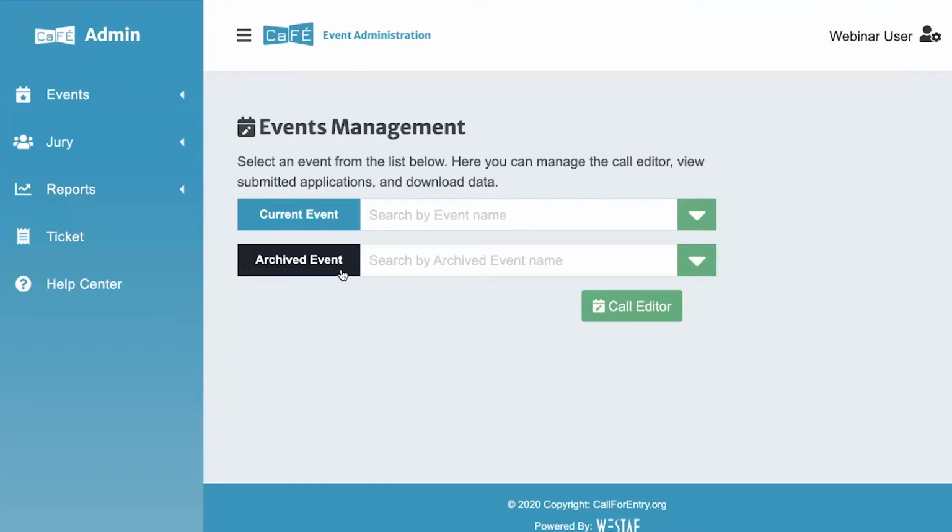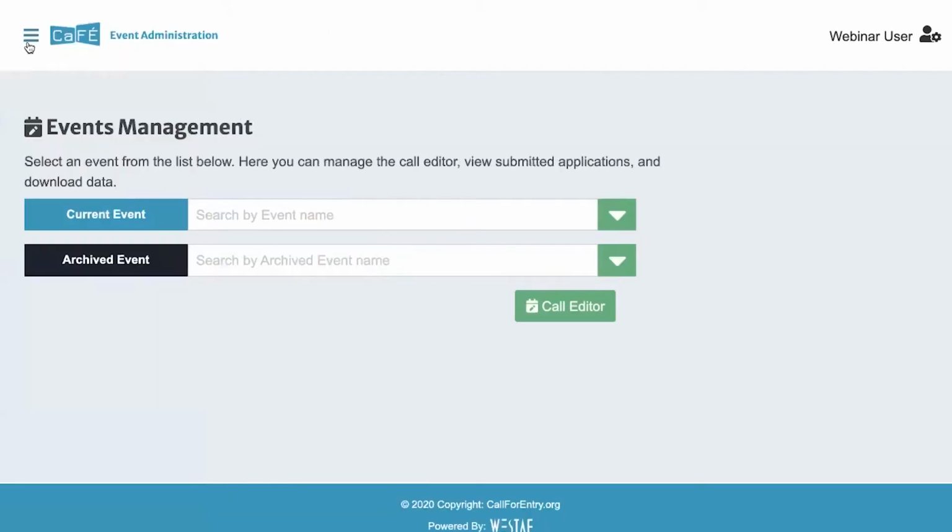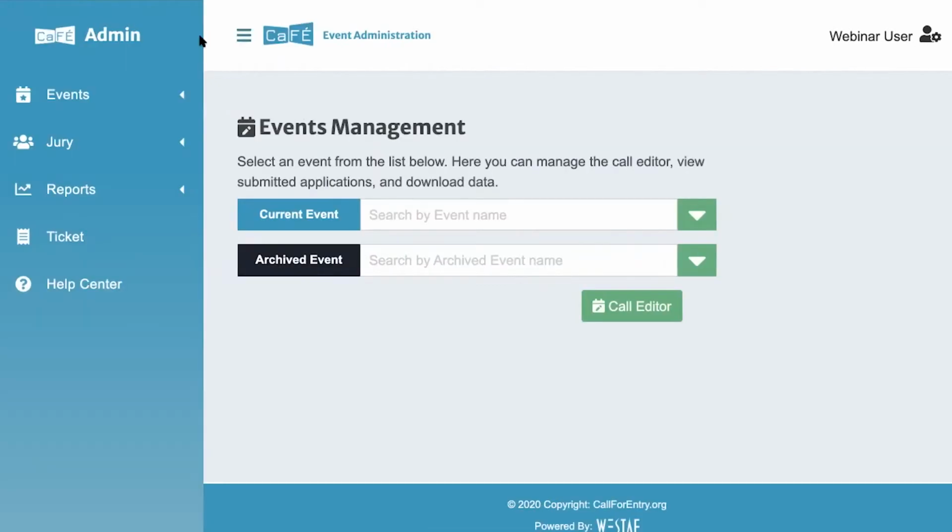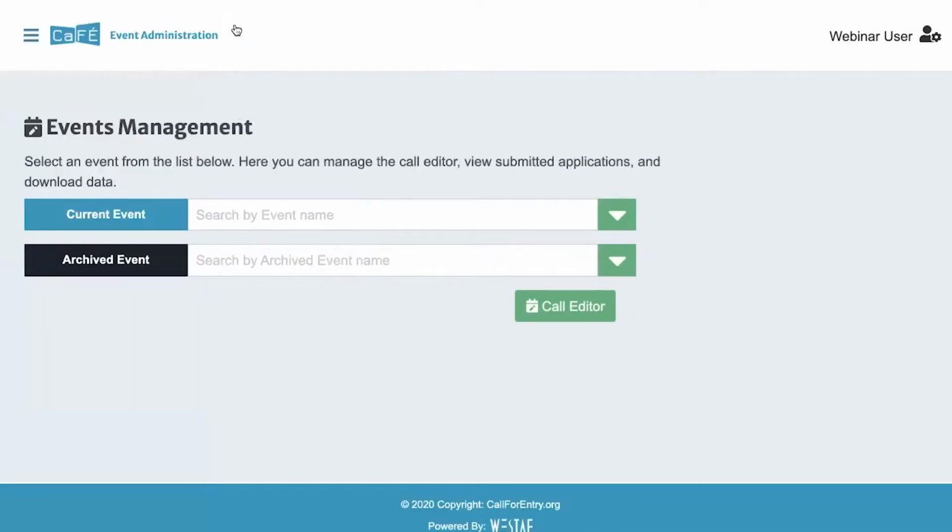The first thing you might notice is the new colors and overall design. You'll also see that the navigation menu used to be at the top, and now it's on the left-hand side. This menu is actually collapsible, so you can just click these three lines here to open and close it. I like closing the menu whenever I'm on a specific page just so I can see the entire page a little bit better. So you'll see that a little bit later on.